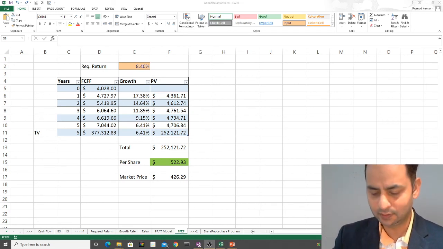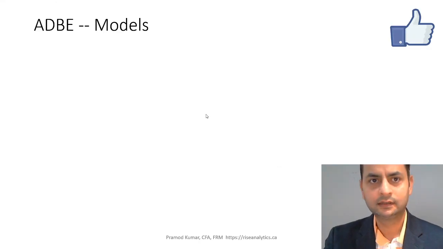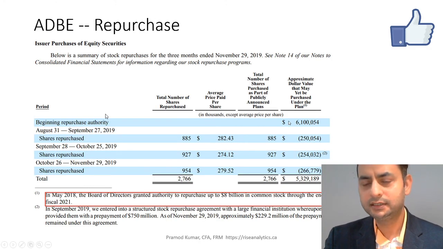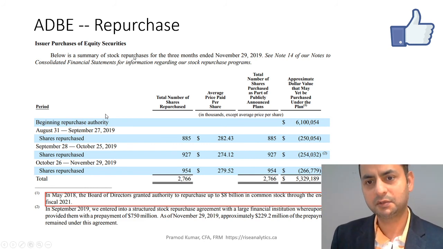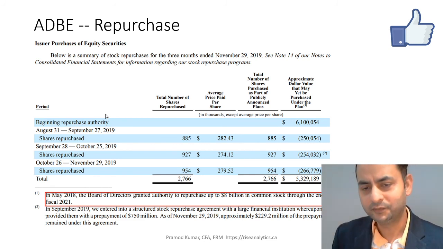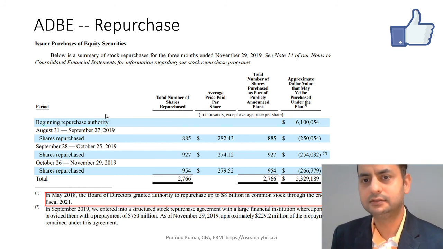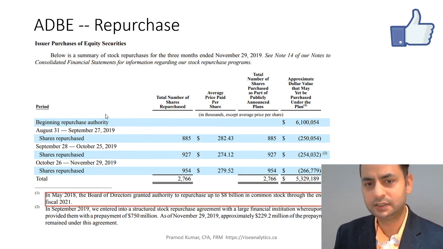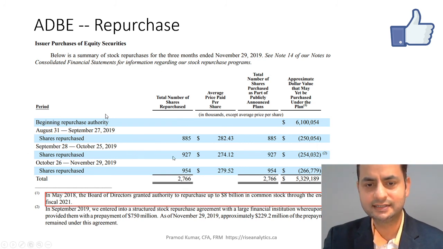Okay, so let's go next. The next big thing I like about the company is that we should not see just one number from a price perspective, but the overall picture, that's what I look at when I invest in companies. The company is also doing share repurchases.